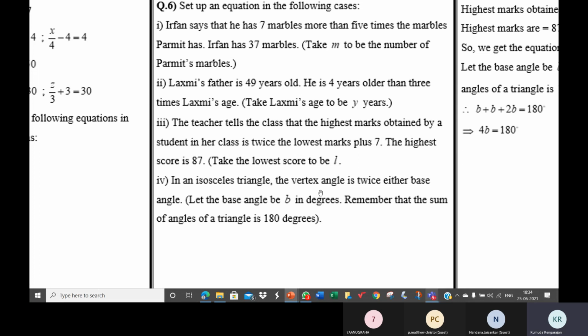In an isosceles triangle, the vertex angle is twice either base angle.